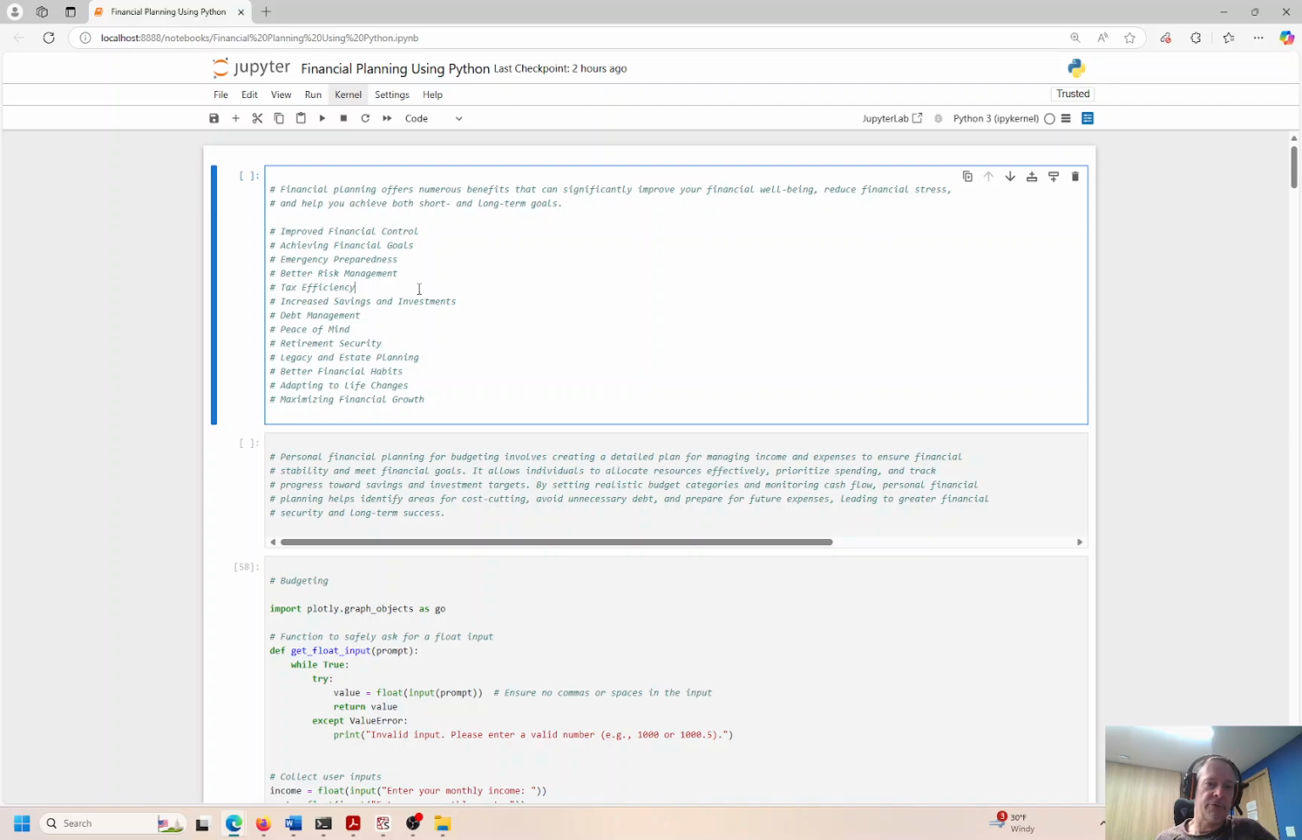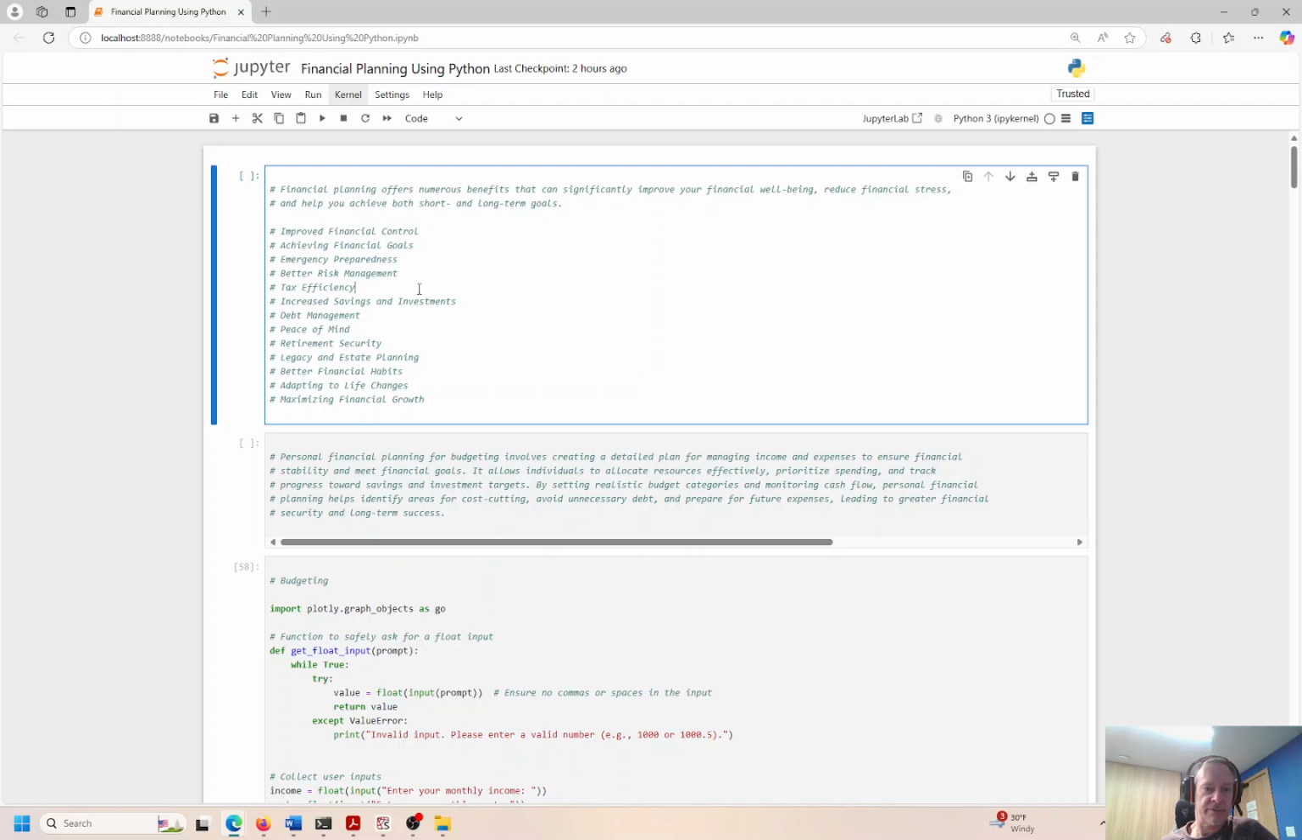Let's get to it. So why are we interested in financial planning at all, right? Why would we even touch on this type of subject matter? There's a bunch of reasons. Basically, to improve financial control of our personal situation, to achieve our financial goals, to save for an emergency or to prepare for the future, right? Better risk management, tax efficiency.